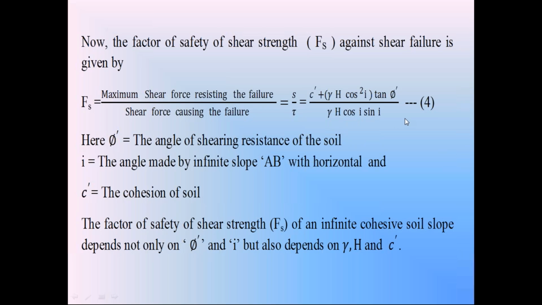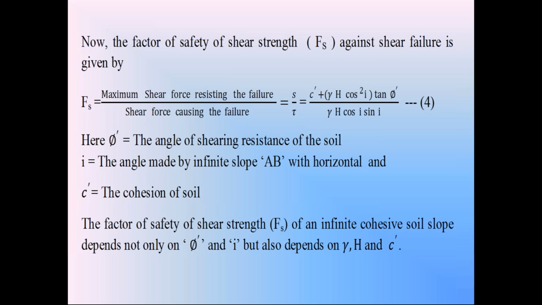Just compare this equation with cohesionless soil. In the cohesionless soil, in dry condition, the factor of safety of shear strength Fs is equal to tan phi dash by tan I.